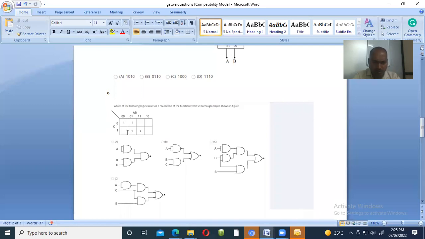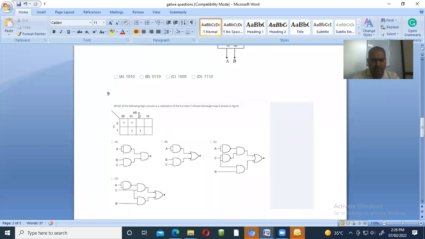After that we look at the other group. For your row element, C is written, plus C is written for that. For those two, 1 is the only common value, and this 0 and this 1 cancel each other. So this one indicates B. Your equation is BC. In this case, 1 indicates C.